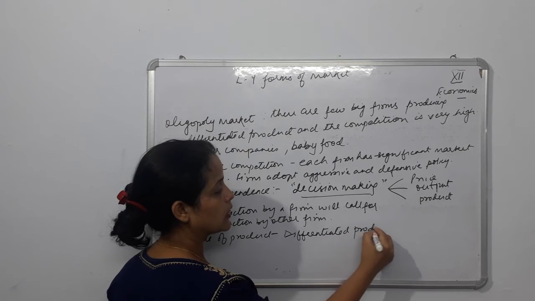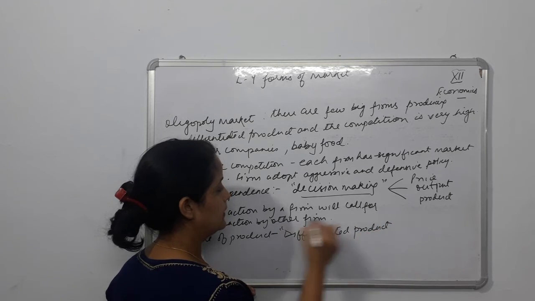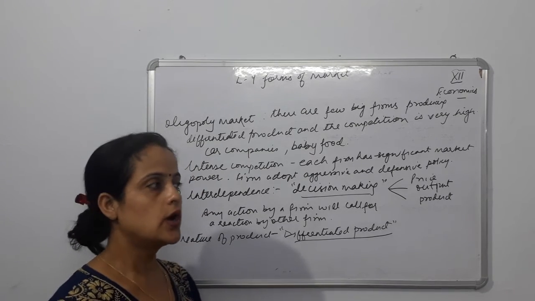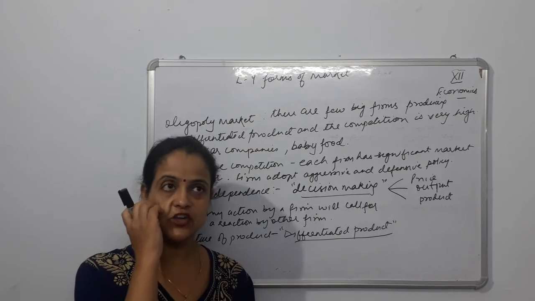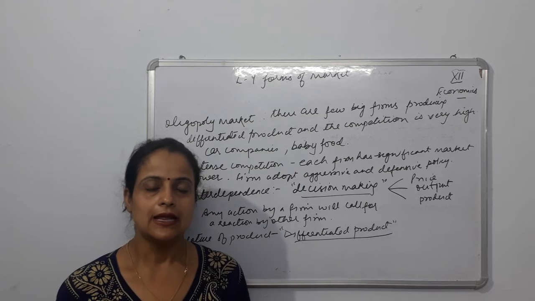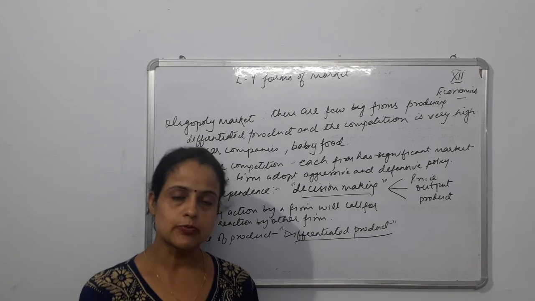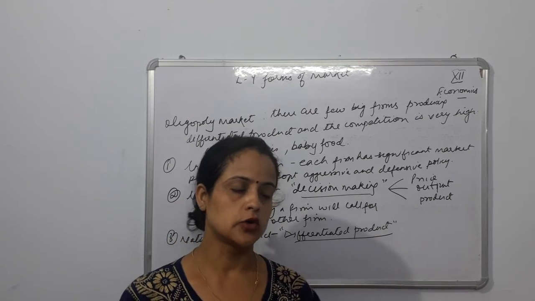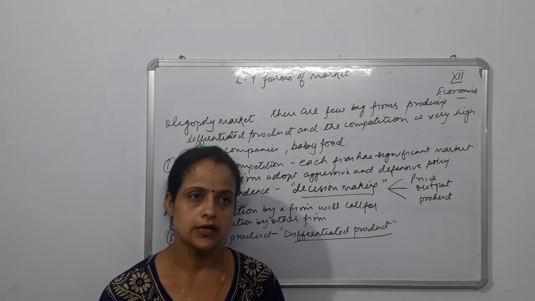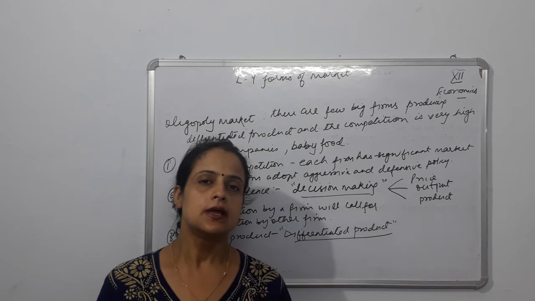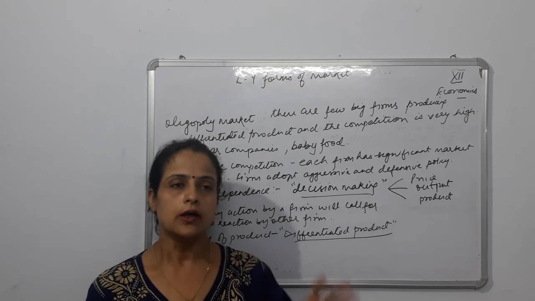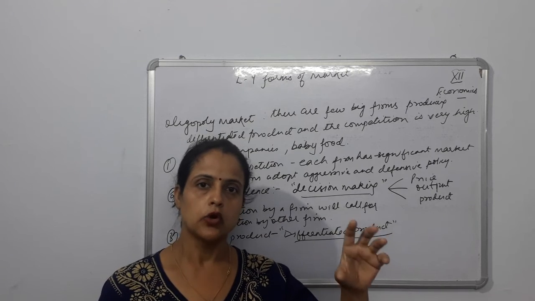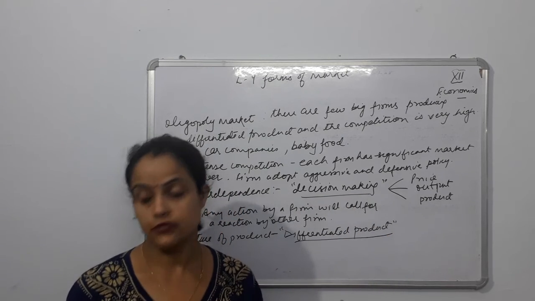So here we will be talking about differentiated product. This is going to be the keyword out here. When we talk about the oligopoly market, the nature of product is that the firms produce differentiated products. If you're talking about cars, automobile companies, you'll see that cars are produced, but the features in different cars are different. Though the producers are producing one good, a car, the features are different. That's why they are differentiated products.